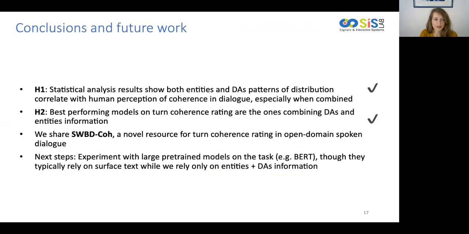So finally, for our conclusions and future work. In regards to H1, our statistical analysis results show both entities and dialogue act patterns of distribution correlate with human perception of coherence in dialogue, especially when these two types of information are combined. And in regards to H2, again, the best performing models on turn coherence rating are the ones combining dialogue acts and entities information. Another main contribution is that we share the Switchboard Coherence Corpus, which is a novel resource for turn coherence rating in open domain spoken dialogue.